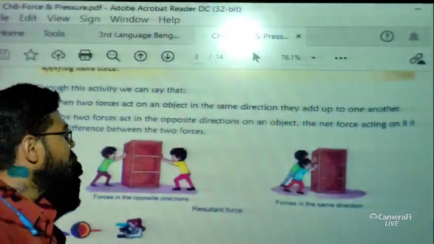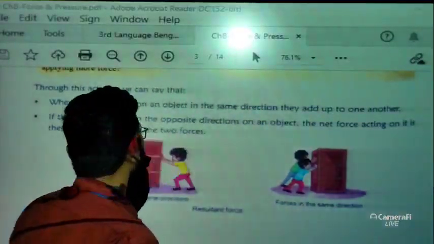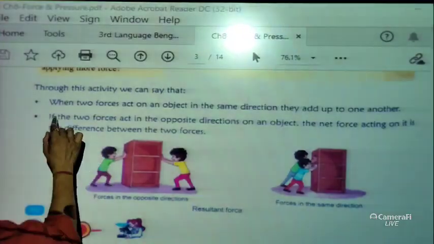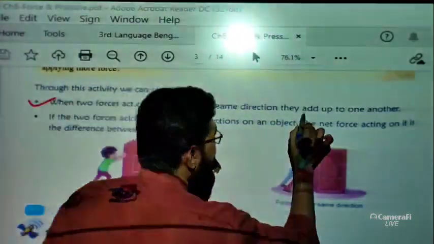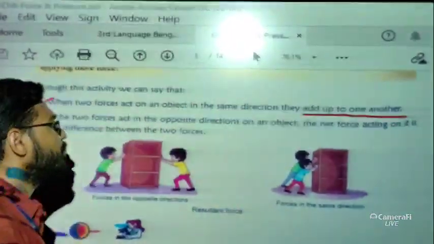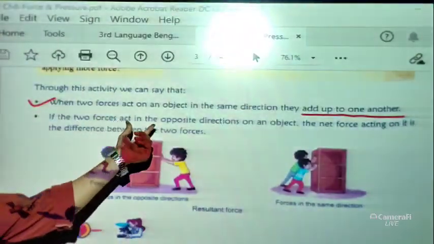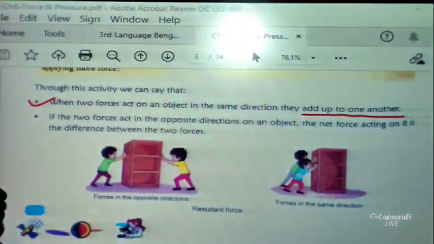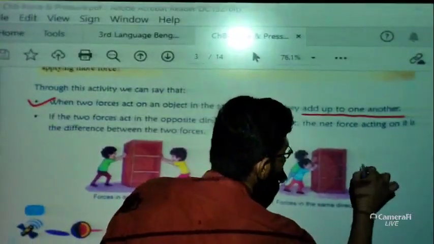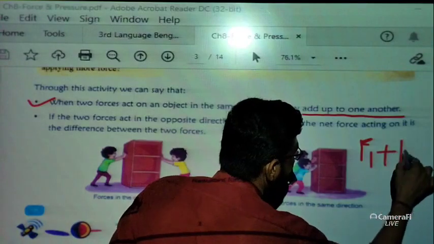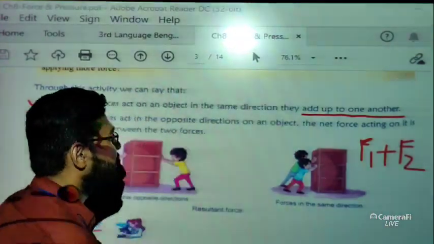Let us discuss this. Basically, through this activity we can conclude that when two forces act on an object in the same direction, they add up. Very important. When two forces act on an object in the same direction, the two forces will add, F1 plus F2.